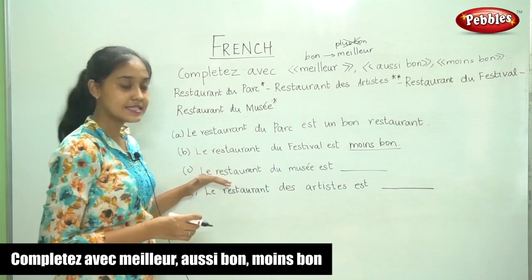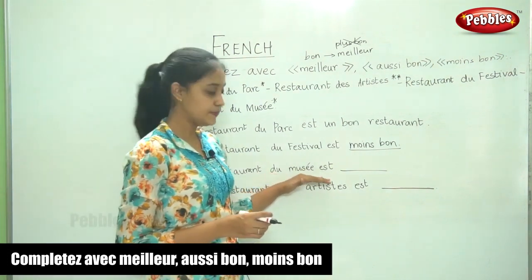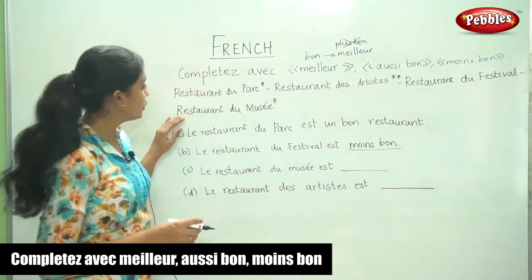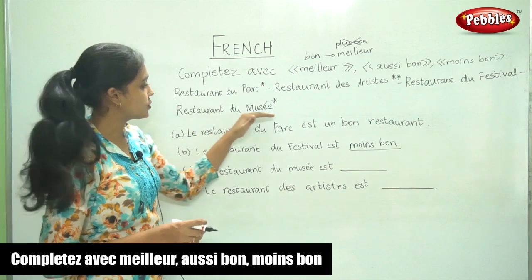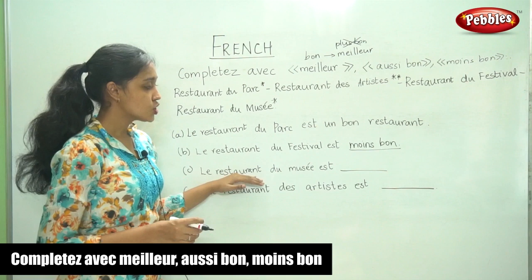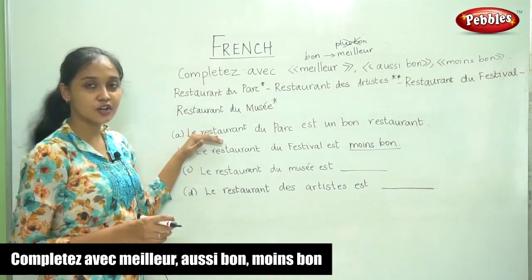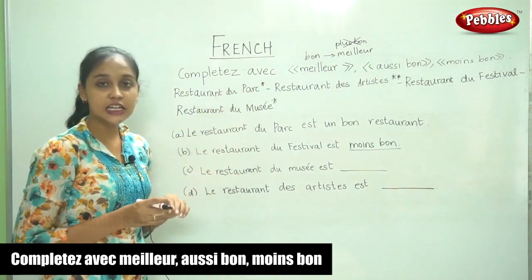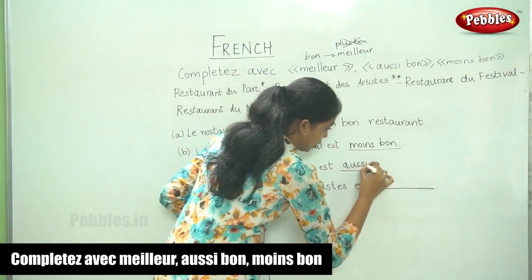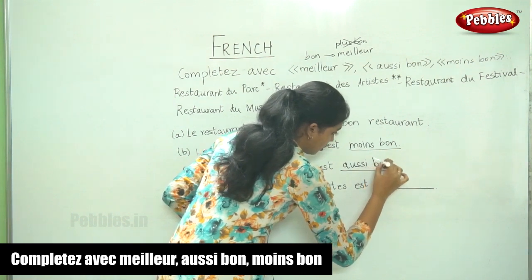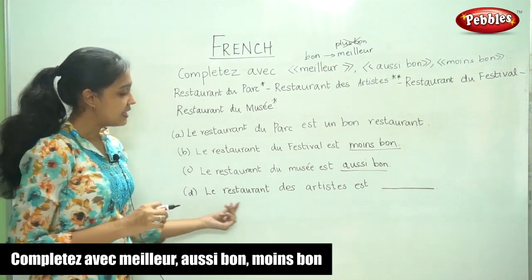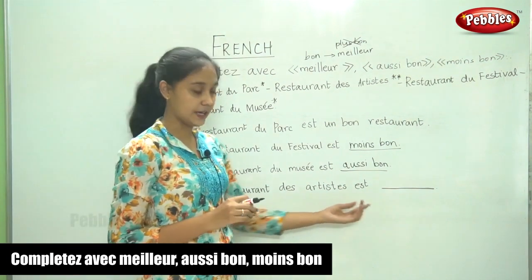Now the next sentence, le restaurant du musée est. Now if you look at le restaurant du musée, how many stars does it have? It has 1 star. So when we compare it with le restaurant du parc, they are equal. So we use the word aussi. Aussi bon.